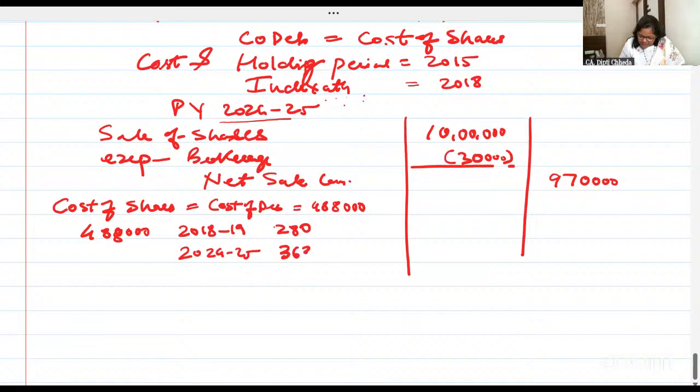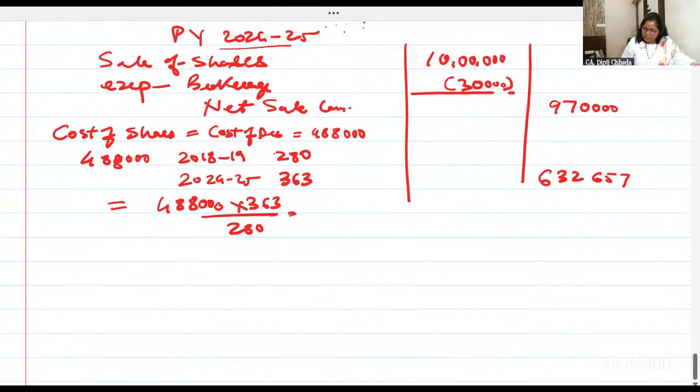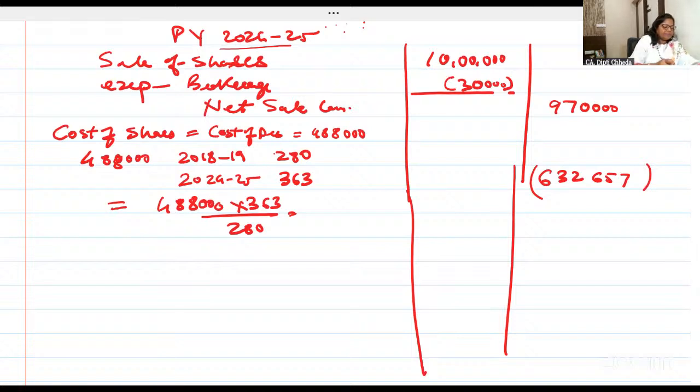And this is 363. 280 has become 363. 488 का cost कितना है? 488 into 363 divided by 280. Long-term capital gain because these are unlisted shares and you've taken the indexation.